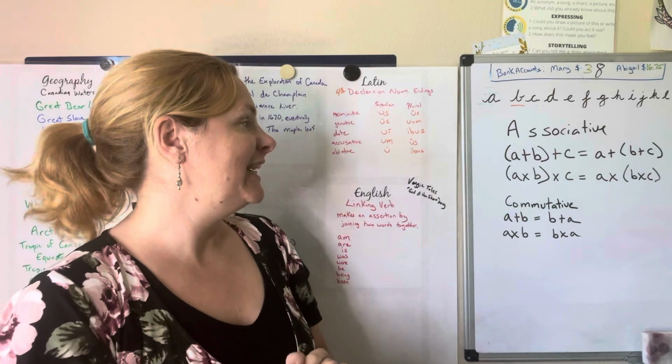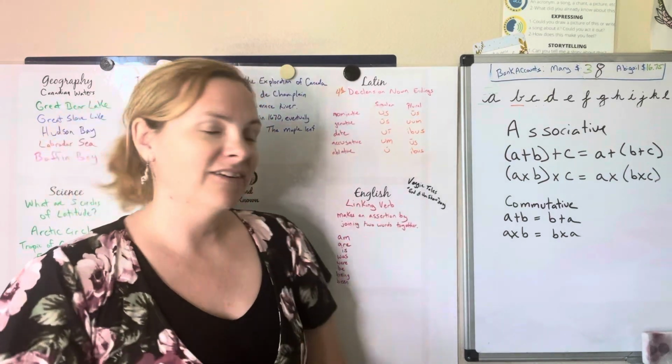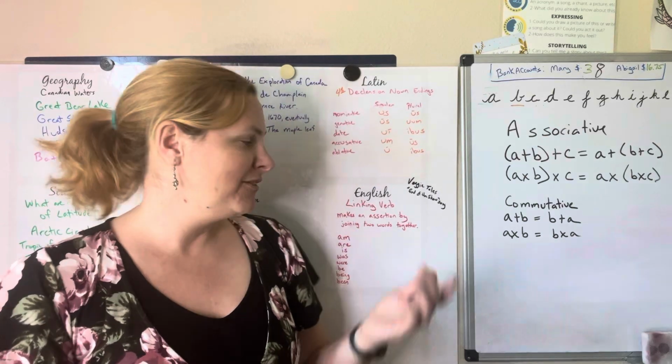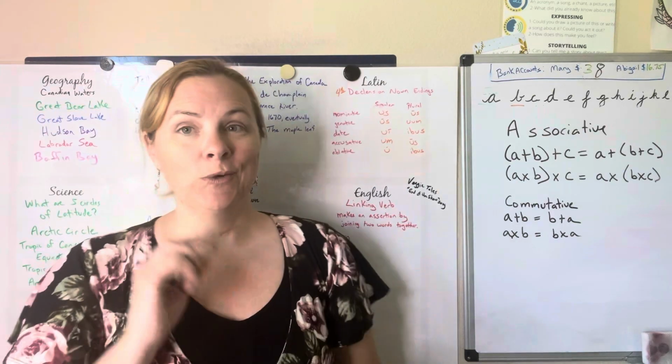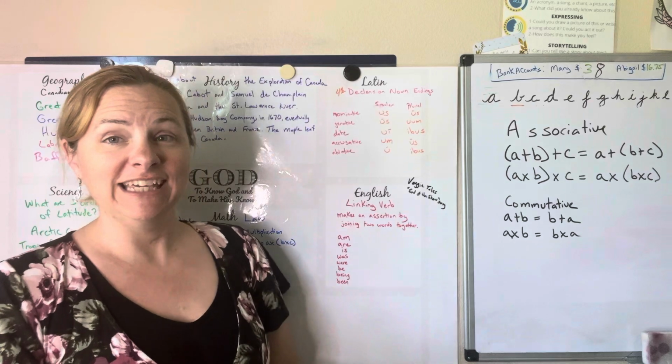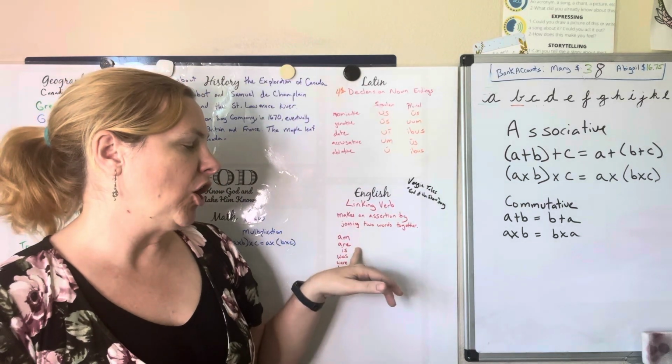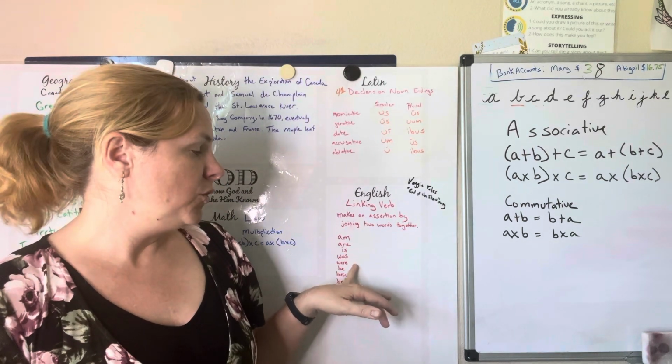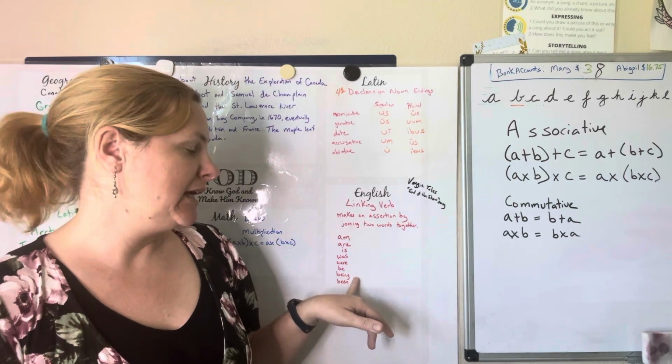Plural fourth declension. All right, and we started learning about linking verbs last week. A linking verb makes an assertion by joining two words together, and we're gonna start learning our linking verbs. So this week it's am, are, is, was, were, be, being, and been.